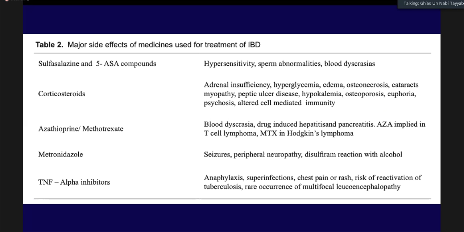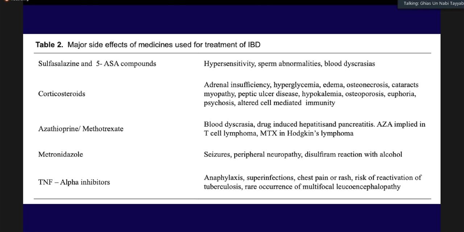What are the main side effects of medicines that are used in inflammatory bowel disease? In case of 5-ASA, it's hypersensitivity, sperm abnormalities, and blood discrepancies, mainly thrombocytopenia or leukopenia. In corticosteroids, which are an overprescribed and over-relied upon drug, adrenal insufficiency, hyperglycemia, edema, osteonecrosis, cataract formation, proximal myopathy, peptic ulcer disease, low potassium, all these things happen very frequently. At the same time, these patients are more prone to get CMV infection as well.